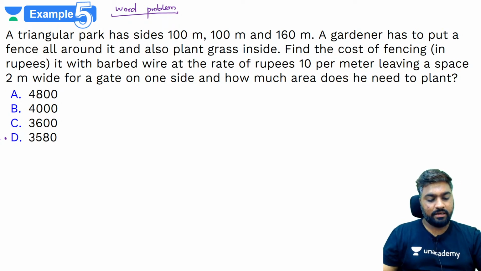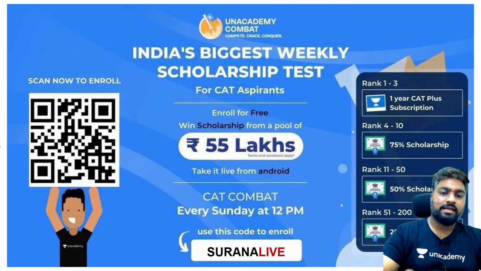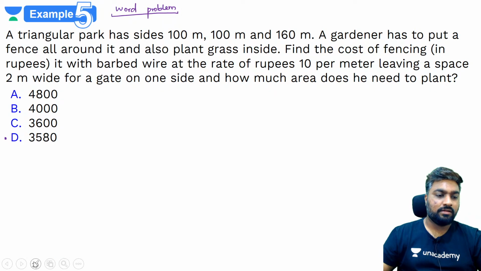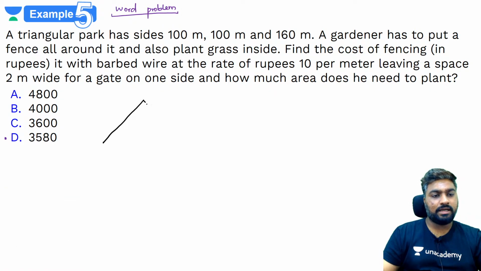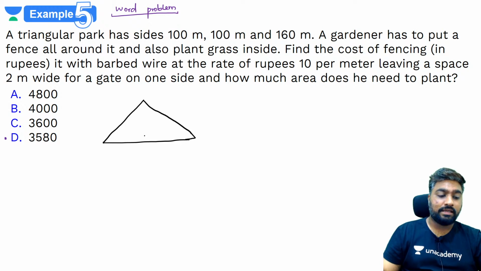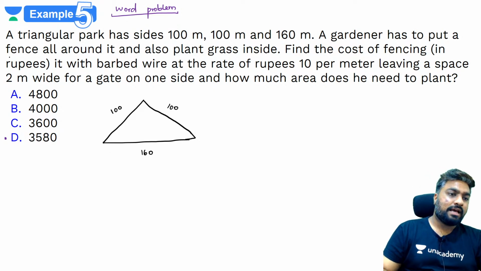Perimeter into rate. Super Barshan. So what are they saying? They're saying there is a triangular park. Okay, there's no diagram, so let's draw one. There is a triangular park. Now you might think this has to do with area. This has nothing to do with area. Listen carefully. One side is 100, another side is 100, the next side is 160. They're saying he has to fence it and also plant grass.